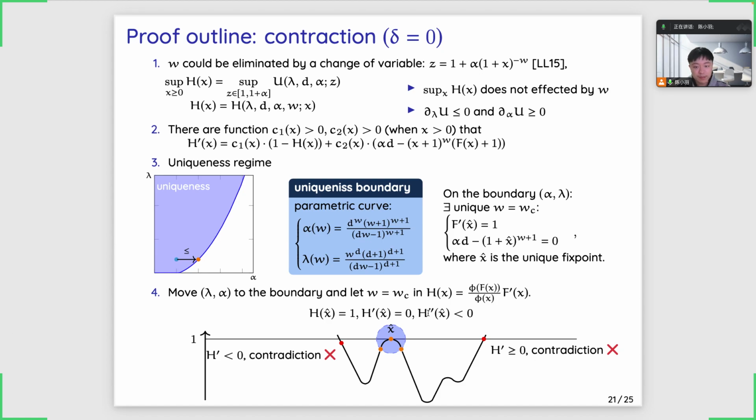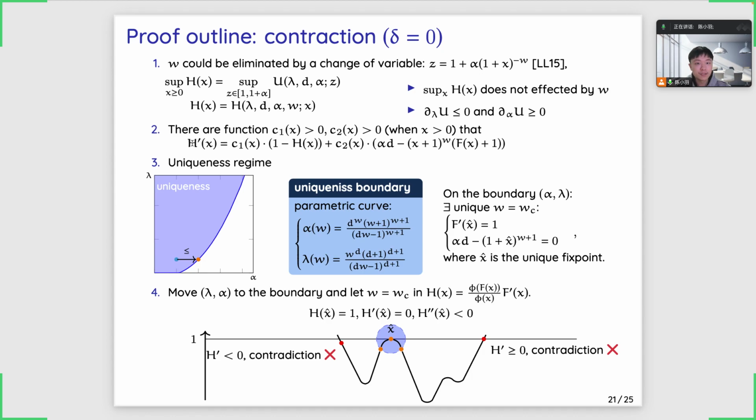And for the second derivative of h, by a similar argument, we'll find that it actually equals c2 times the first derivative of this function at x hat, which is smaller than 0. So in a sufficiently small neighborhood of x hat, the function h should look like this. Now, if h equals 1 at the right of x hat, then we know that h prime at this point should be greater than or equal to 0.